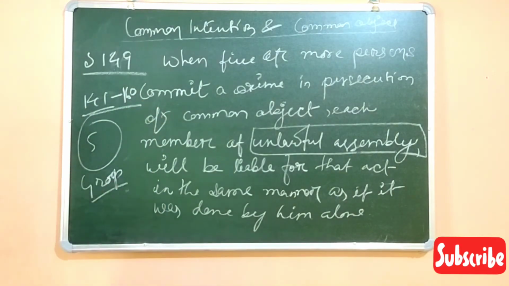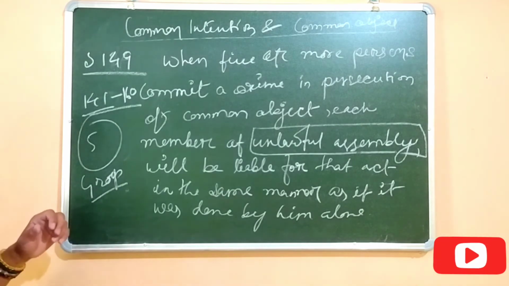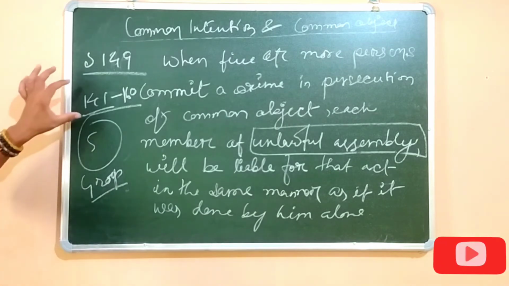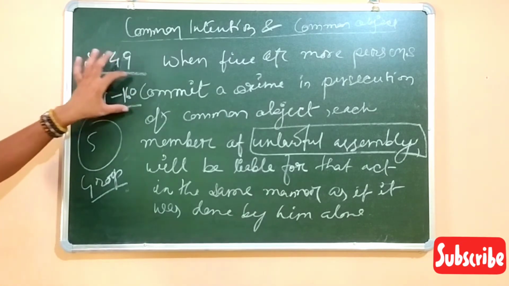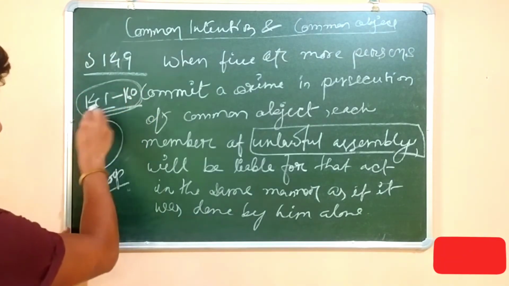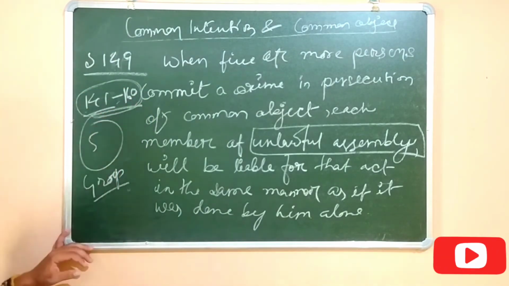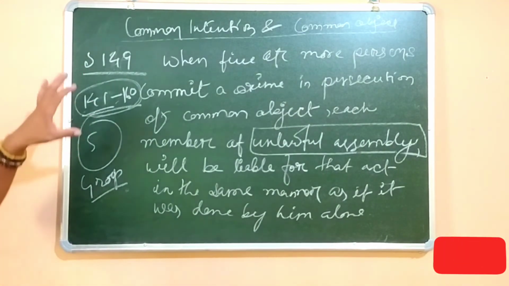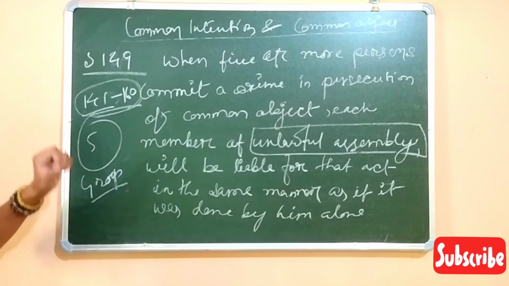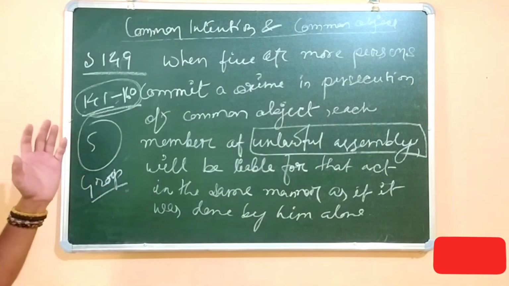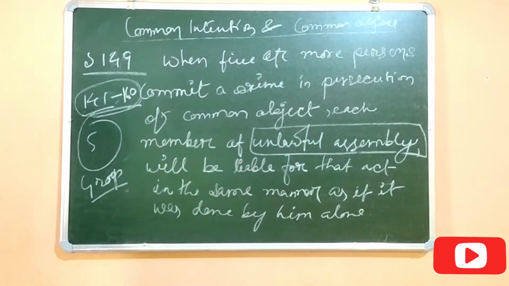Any assembly which is against the law and against the public peace and tranquility comes under sections 141 to 160. So any person who has committed a crime that comes within this meaning will be held responsible. All the persons will be held responsible and convicted for whatever crime they have done. Like, the unlawful assembly can commit a riot also.